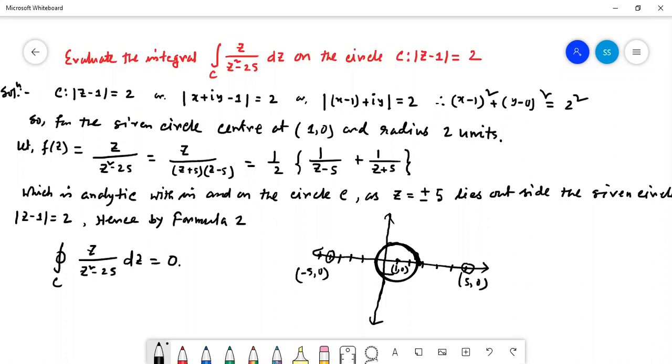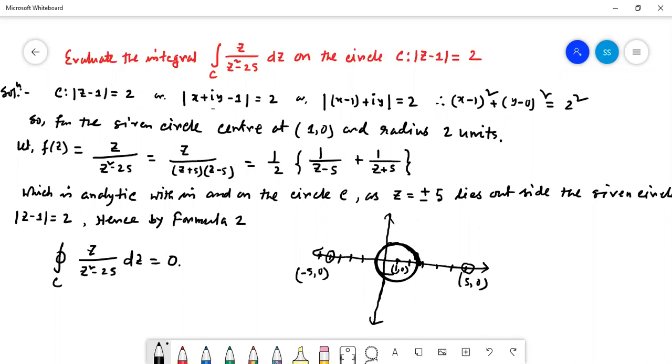We know that z equal to x plus iy. So we are putting the value of z here. Then taking the real and imaginary part together, it is x minus 1 plus i into y equal to 2. To avoid the modulus, we have to take the square of this. Then we got x minus 1 whole square plus y minus 0 whole square equal to 2 square, which is nothing but the equation of a circle whose center is at 1 comma 0 and the radius is 2 units. So for the given circle, center at 1, 0 and radius is 2 units.